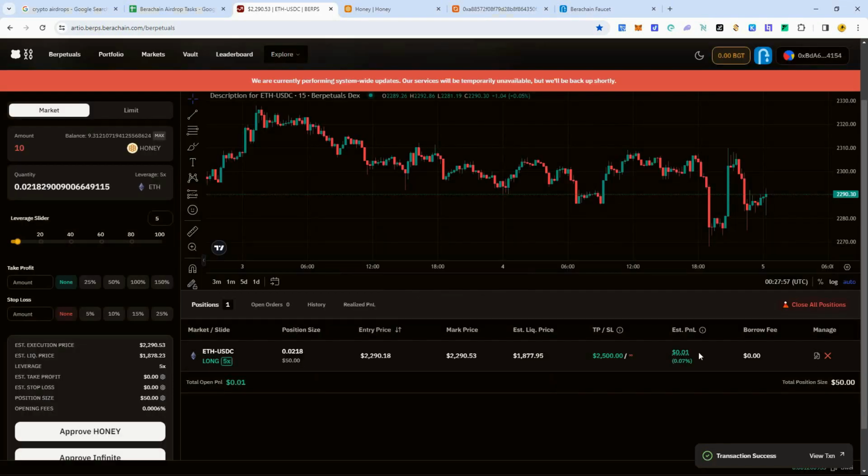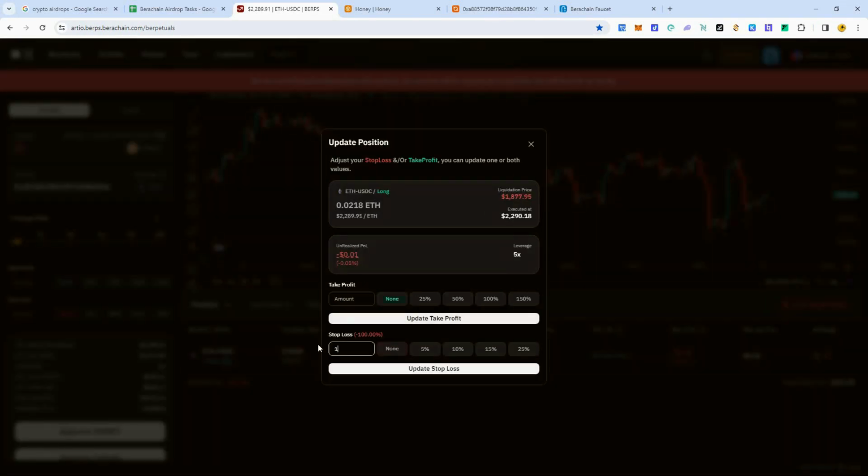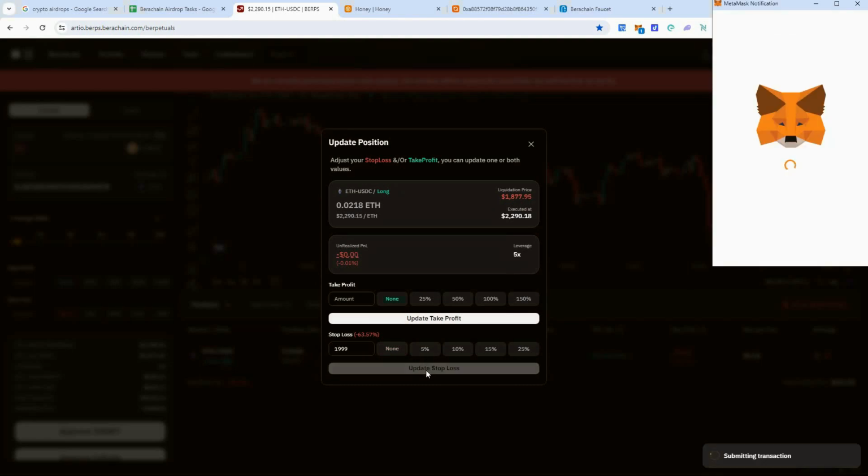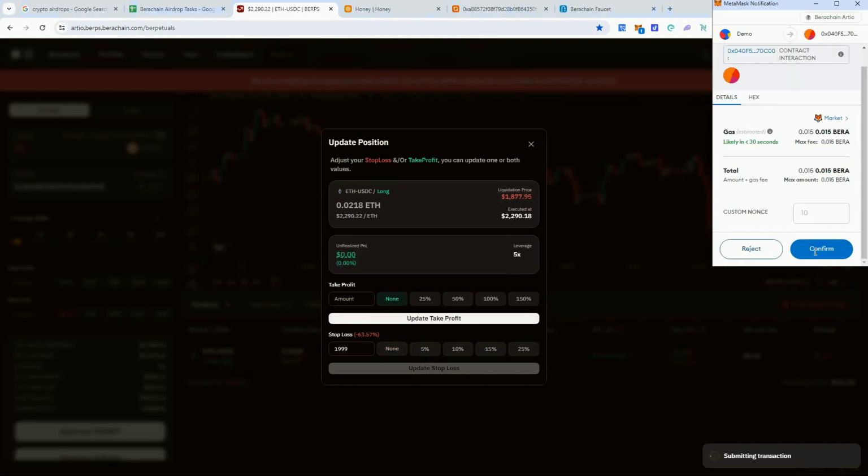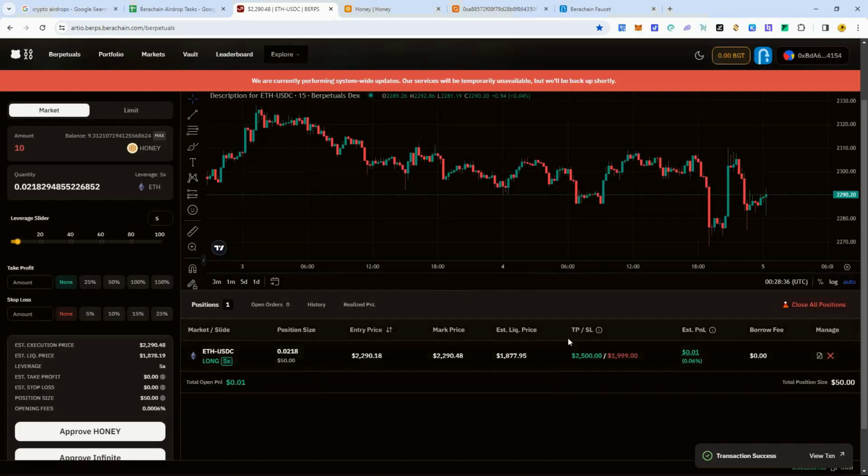All right, so that one went through. You can see our take profit now is 2,500. So now we'll do the stop loss of 1,999. So that'll lose us 63%. I don't normally use stop losses in trading, but just for the testnet, you want to try to do as many different things as possible. So we will confirm that. All right, so you can see that's been updated.